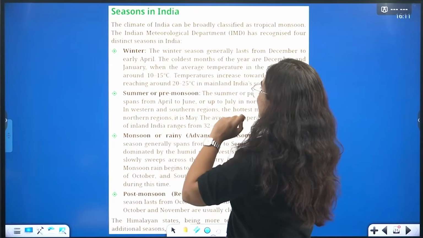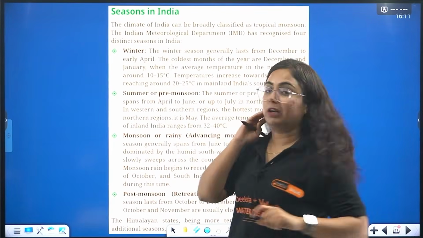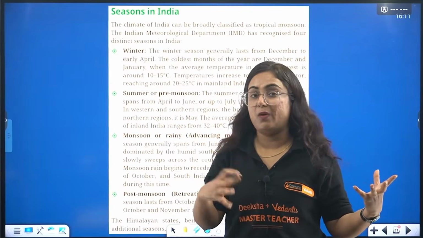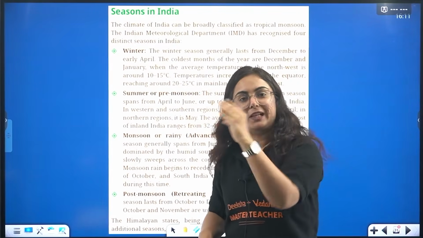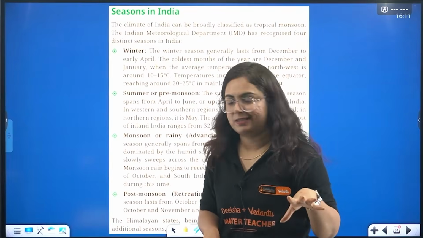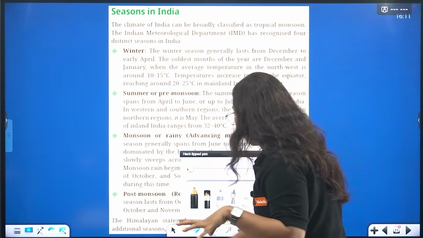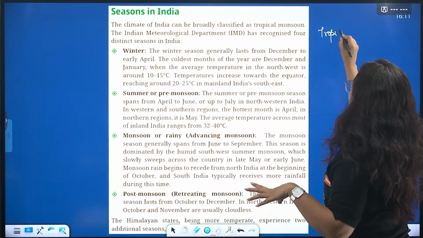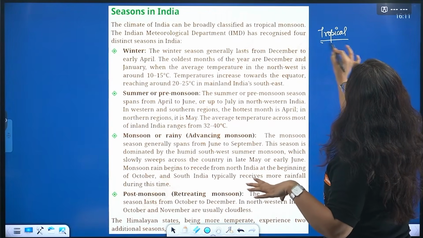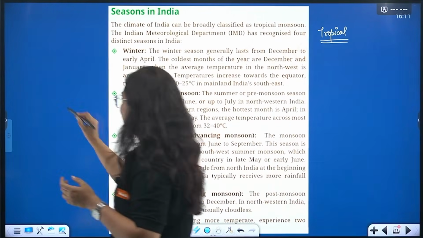Coming to the seasons of India, the climate of India is broadly classified as tropical. Why tropical? Because the Tropic of Cancer passes through the center of India, dividing it into 2 parts. Hence we call the climate of India the tropical climate.